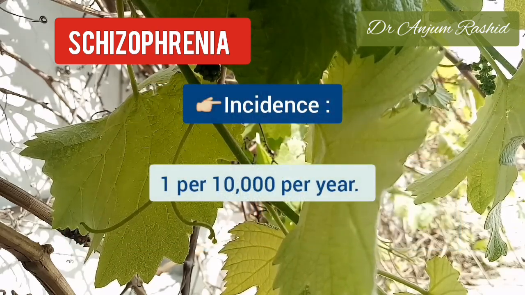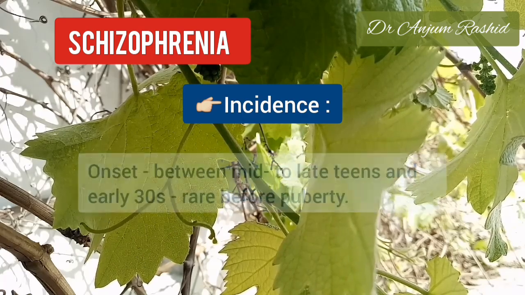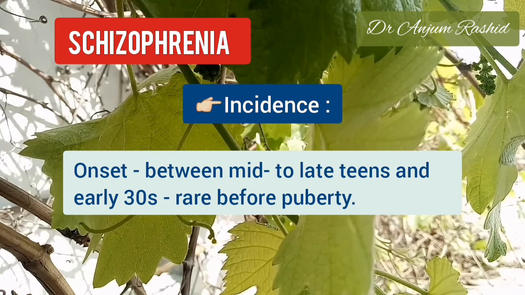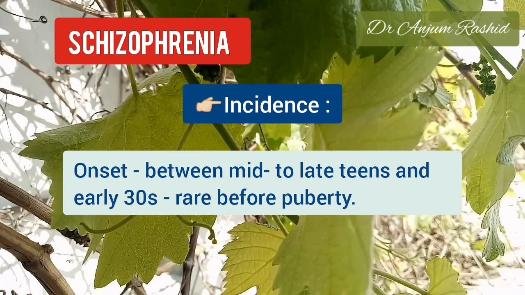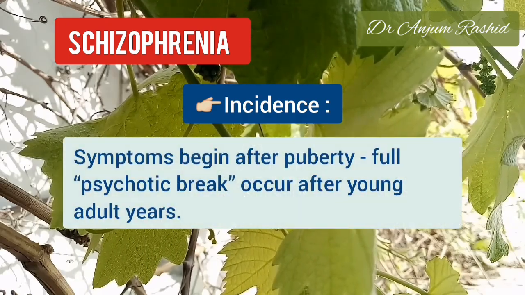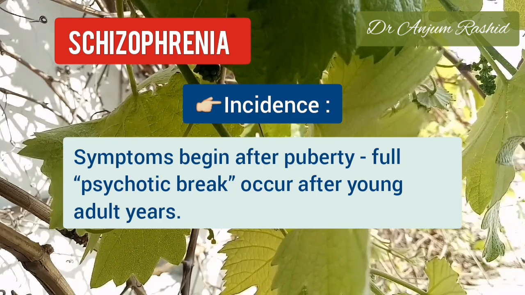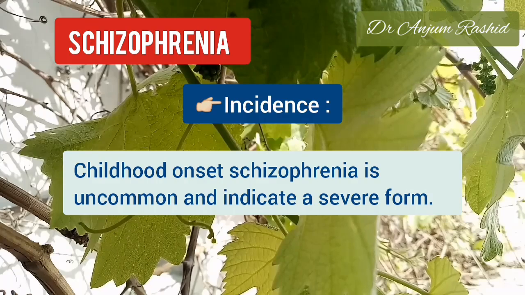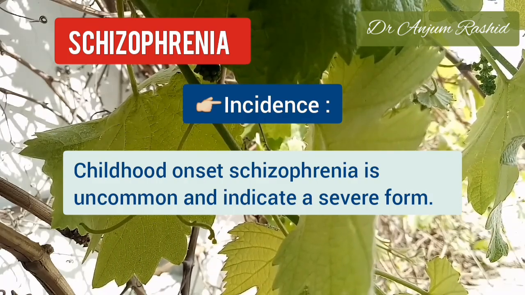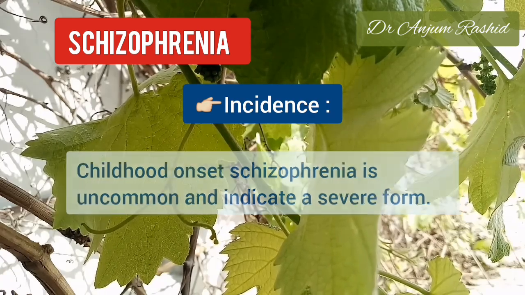Now, the incidence of schizophrenia is about 1 per 10,000 per year. The onset of schizophrenia is typically between the mid to late teens and early 30s, with the onset before puberty being relatively rare. Symptoms usually begin after puberty, although a full psychotic break may not occur until the young adult years. Childhood onset of the psychotic symptoms due to schizophrenia is uncommon and usually indicates a more severe form of the spectrum of the schizophrenic disorders.